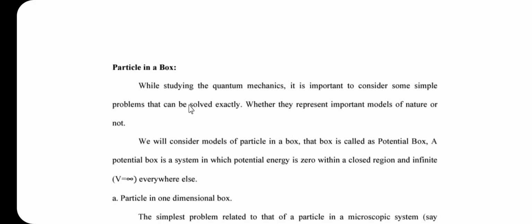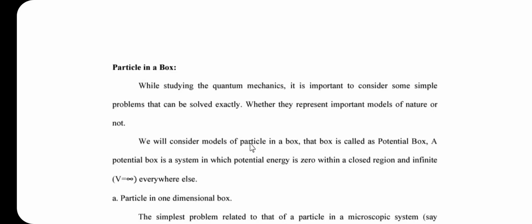While studying quantum mechanics, it is important to consider some simple problems that can be solved exactly, whether they represent important models of nature or not. Here we will consider the model of particle in box, and this box is called the potential box.